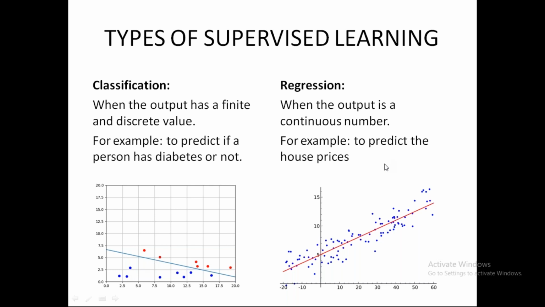In regression, on the other hand, the data is continuous and there is a line fit between this data. For example, let's say we are predicting house prices or stock market prices. Every day the price changes. That is what we are plotting here. The data samples are spread in a continuous manner.